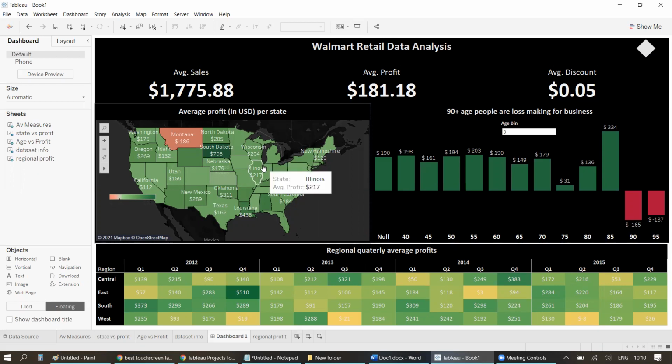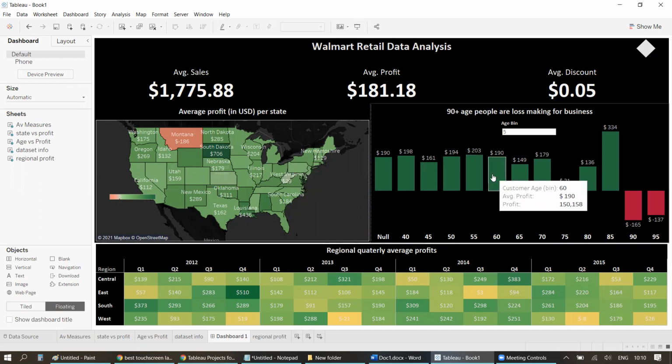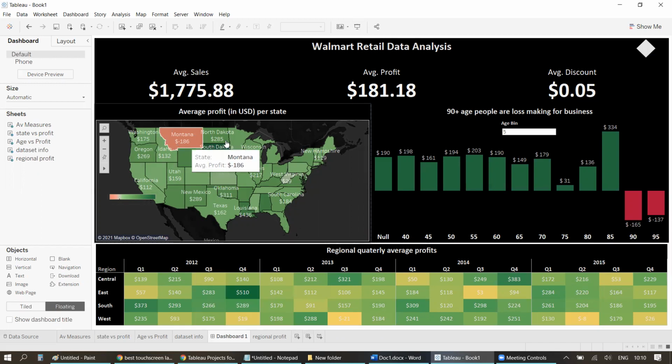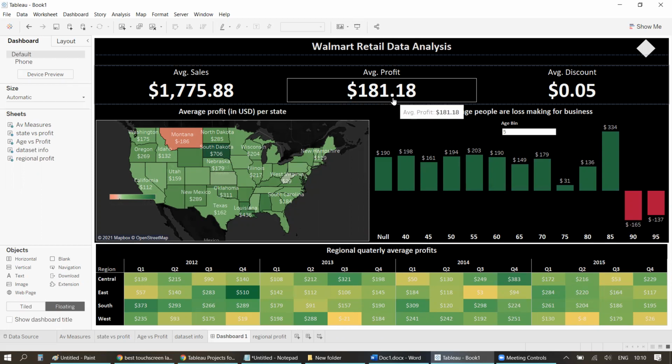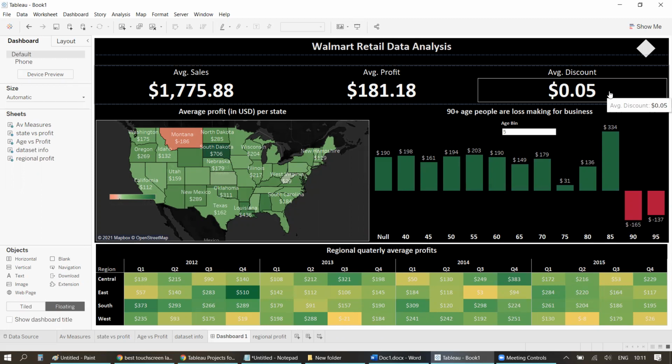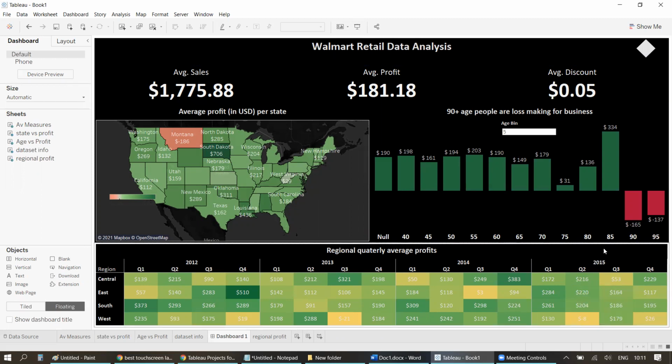You can work a little more to get the tooltips and all aligned, right? And this is a good dashboard where I'm getting the information like what is the average sales per order, profit that I am getting. So you can see like, out of $1,775 or $76 average sales, we are able to generate around $181 of profit with 5 cents of discount on each order, right? People with an age less than 85, right, are providing the profit to us. More than it, it's loss. So you need to analyze why it's happening.